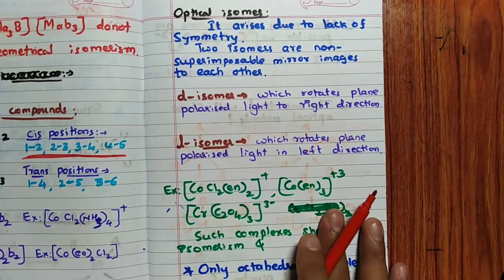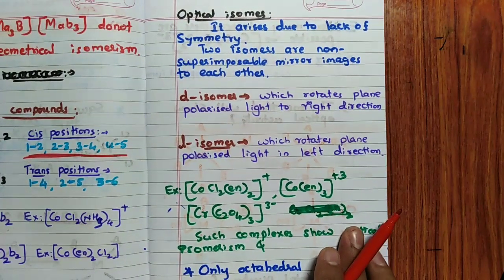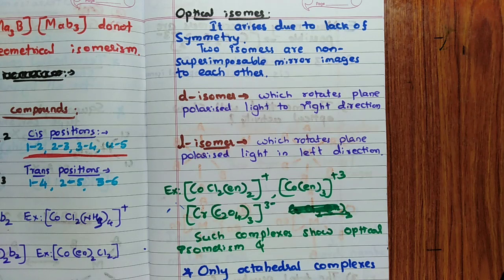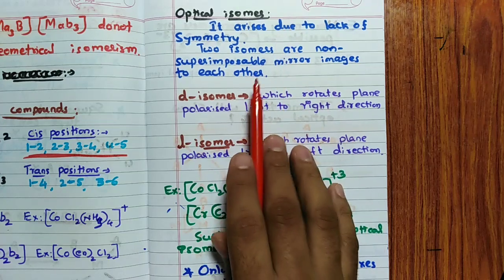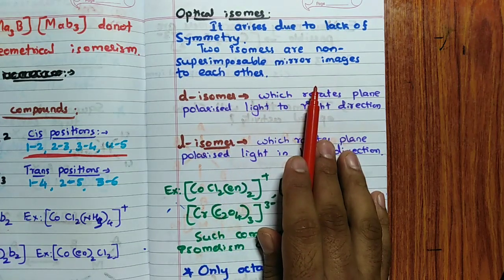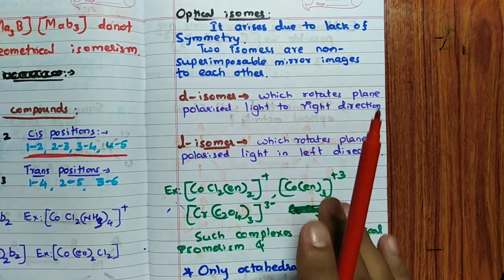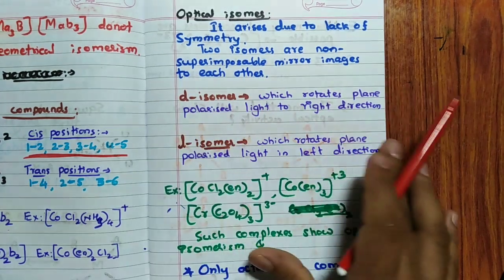Optical isomer. What are optical isomers? Optical isomers are the ones which arise due to lack of symmetry. If there is a symmetry, the molecule does not exhibit this isomer. 2 isomers that are non-superimposable mirror images of each other can show optical isomerism very easily. Non-superimposable mirror images, which means if I keep one mirror image on the other, it should not be the same.